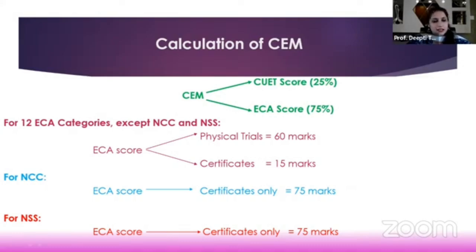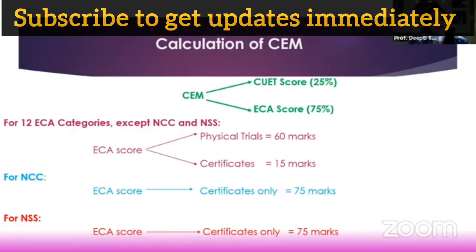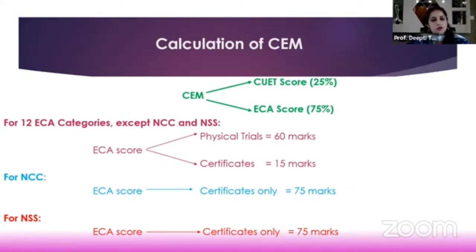For the NCC and the NSS, the ECA scores of only 75 marks are considered. There is no physical trial component. In the same way for them also, the CM will be drawn up. Again, please consider, because last year we did have queries wherein screenshots of NCC and NSS scores were sent to us saying, look at this, the NCC score of this candidate was lower than mine, still the college which was higher up in my preference ranking has been allocated to them. How can this be? It is being done unfairly. It takes you a minute to immediately allege that it is being done unfairly. Please do not write such mails. Please consider things in totality.